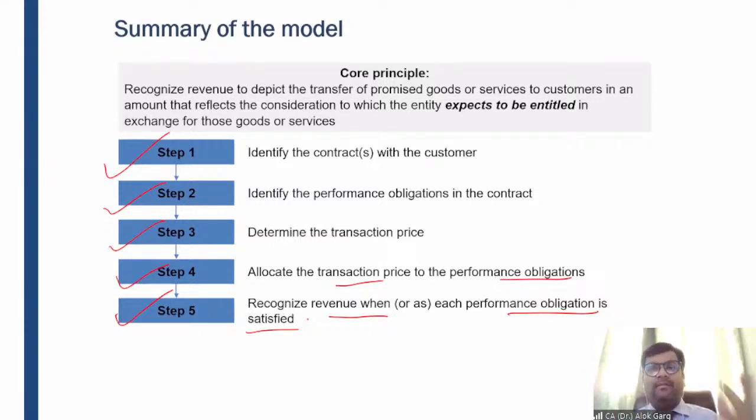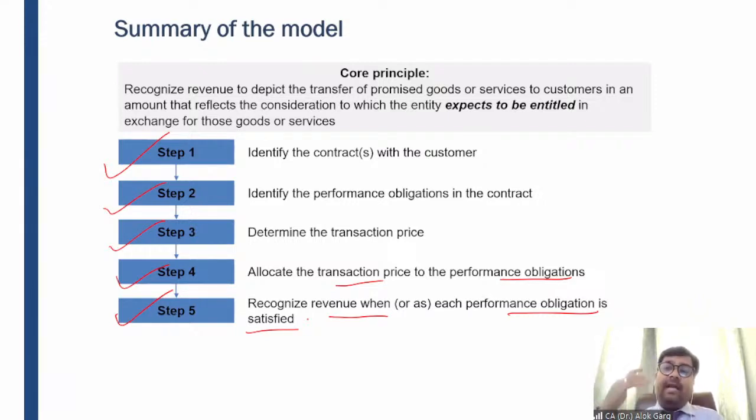We need to identify the contract, we need to see what is there in the contract, what needs to be delivered, I mean to say the performance obligation. Then what is the total price? That is the transaction price. Then we need to discuss how this total price has to be allocated between the different performance obligations. Why is allocation important? Because revenue needs to be recognized when the performance obligation gets satisfied.